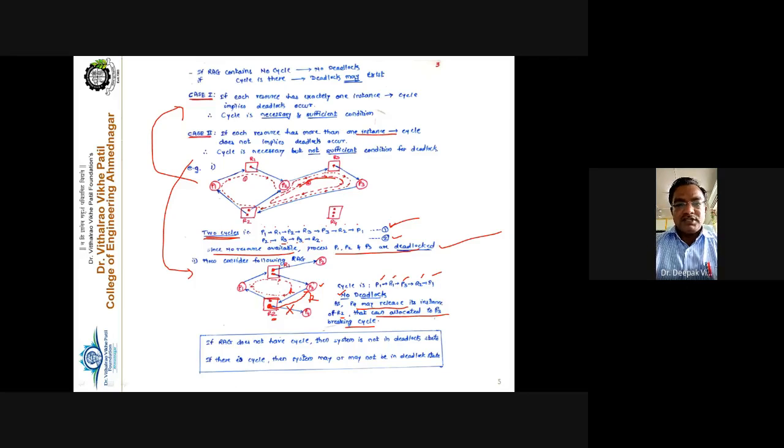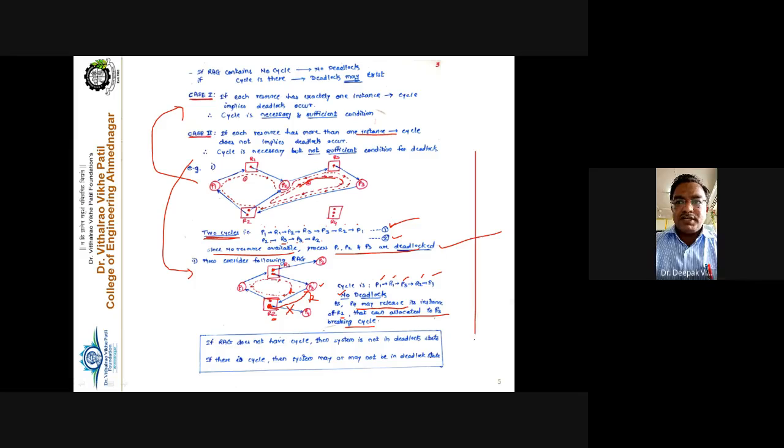Getting this point or not? What is the significance of the cycle? Why is the cycle important? If there is a cycle and all the resources have the single instance type, 100% the system enters into the deadlock state. But if there is a cycle and all the resources have multiple instances, then some processes may release their resource instances, and those instances can be utilized by the requesting process, which ultimately breaks your cycle. And as the cycle breaks, there will not be any chance of deadlock, right?